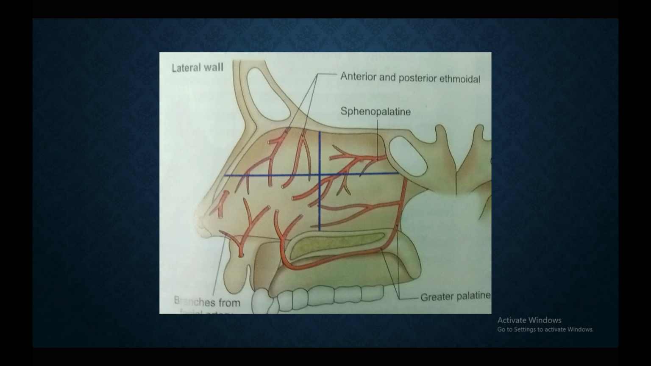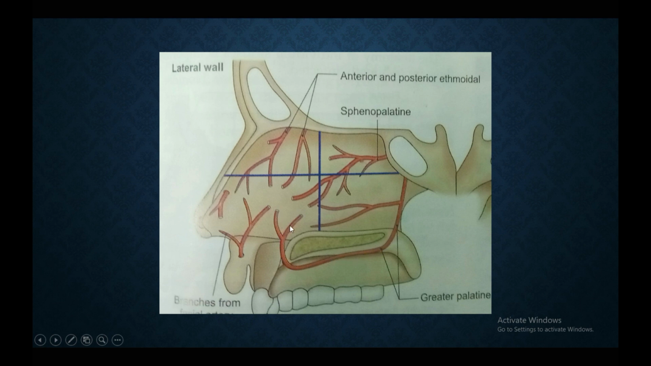Arterial supply. The anterior superior quadrant is supplied by the anterior ethmoidal artery assisted by the posterior ethmoidal artery. The anterior inferior quadrant is supplied by branches from the facial artery. The posterior superior quadrant is supplied by a few branches of the sphenopalatine artery. The posterior inferior quadrant is supplied by the greater palatine artery, which pierces the perpendicular plate of palatine bone and passes up